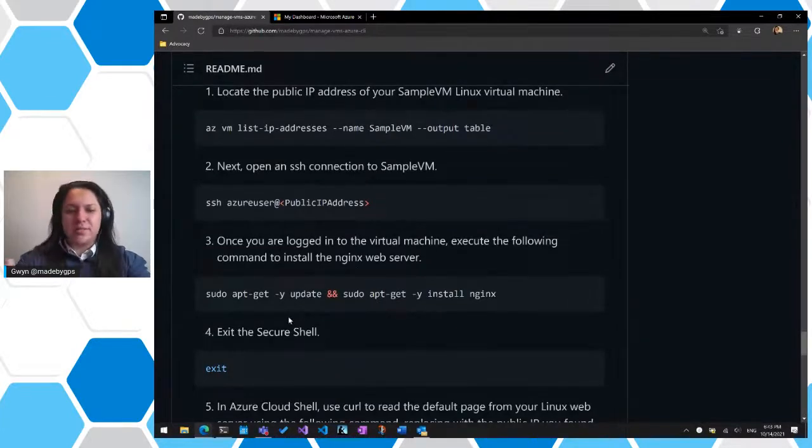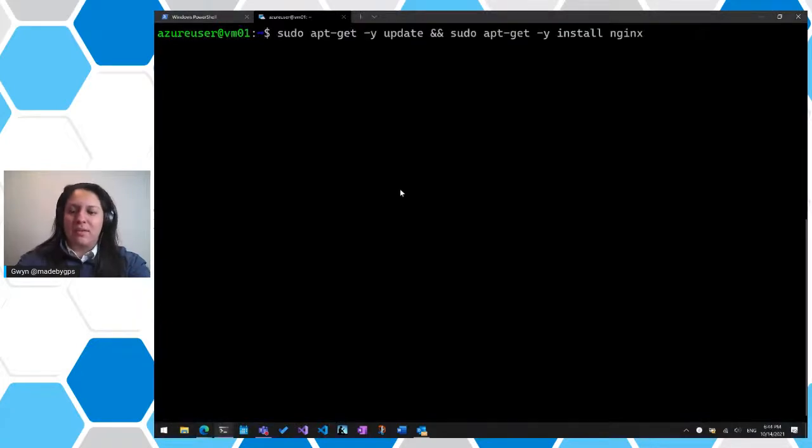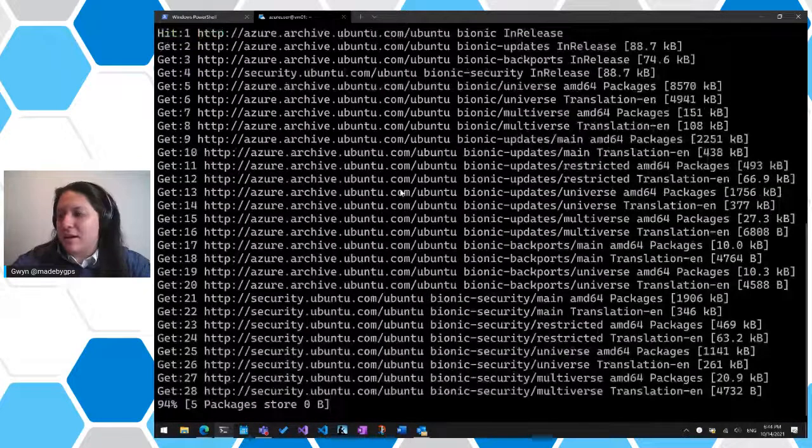If you're not familiar with Linux administration, apt-get is sort of like where you download packages from via the command line. So we're going to update that first, and then we're going to run sudo apt-get and install Nginx. And again, because Nginx is so widely popular, it's a pretty straightforward command. It's just a one-liner here. We're going to copy that, run that. It's going to update our apt-get, and then it's going to download that for us.